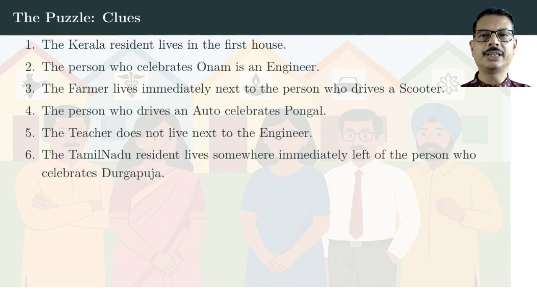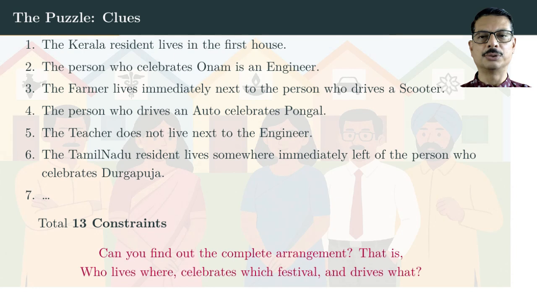Fifth, the teacher does not live next to the engineer. Sixth, the Tamil Nadu resident lives immediately left of the person who celebrates Durga Puja, and so on. There are 13 clues in total. And the question is, given these constraints, can you find out the complete arrangement, who lives where, who celebrates which festival, and who drives what?